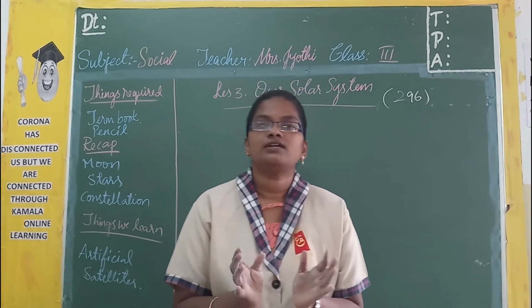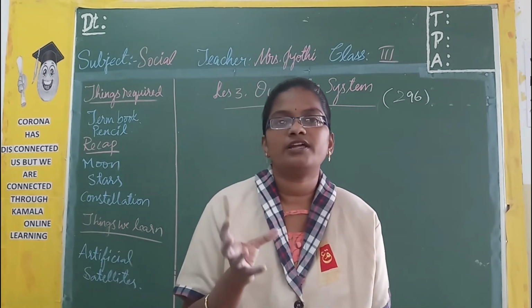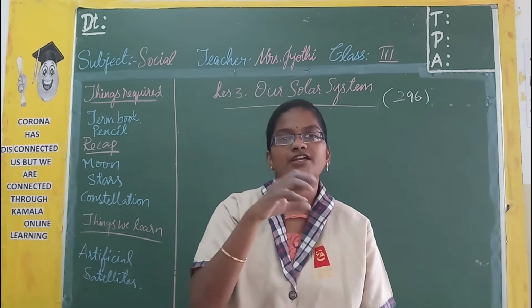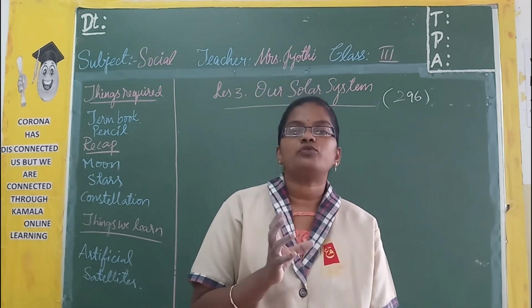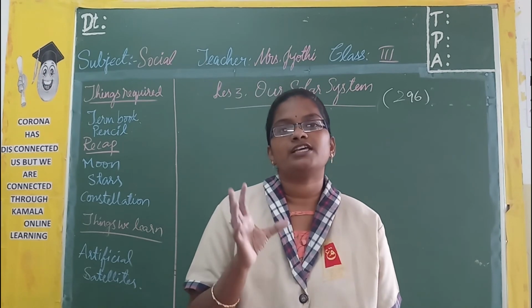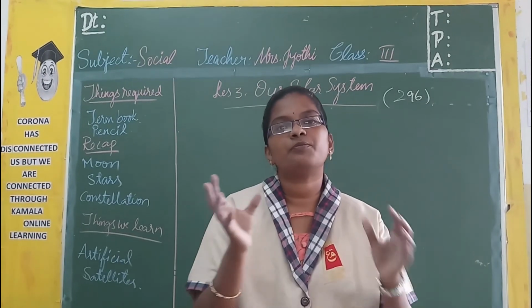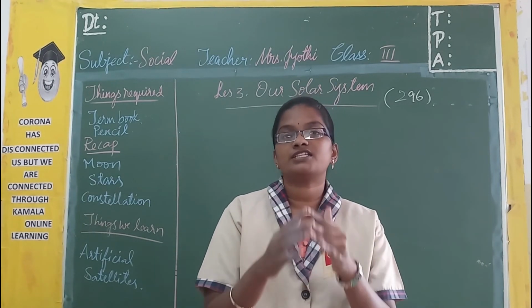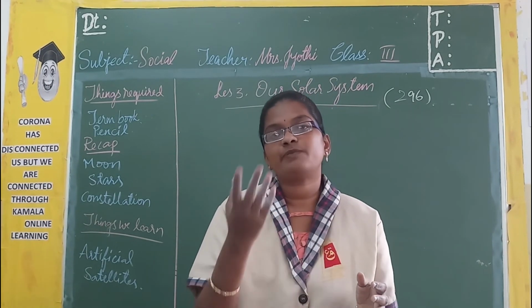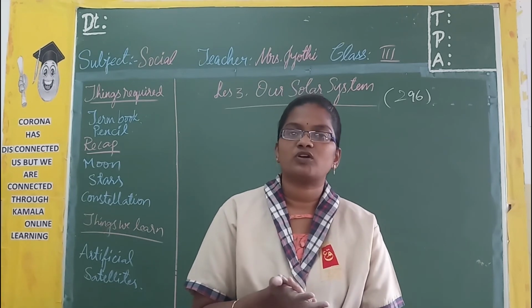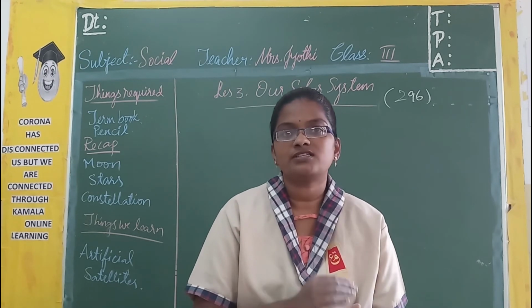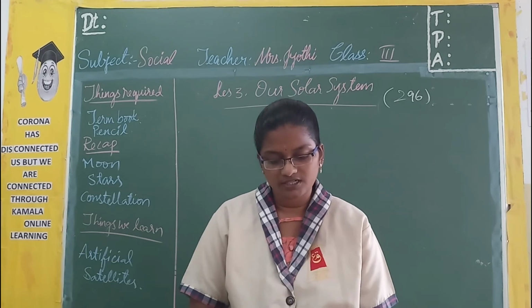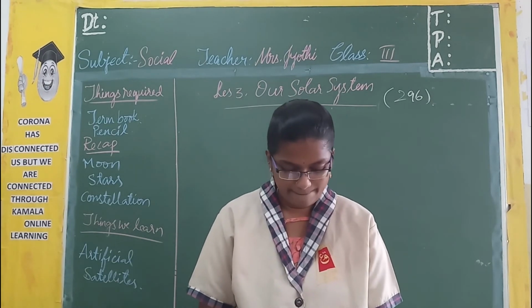Now make a model, color the balls nicely, fix them, write down their names, and after doing all these things, explain to your parents about the solar system. What is the sun? What are the planets? Does it have a moon? And explain about the satellites also. Okay? So go through the lesson once. Completely read it out and do it.